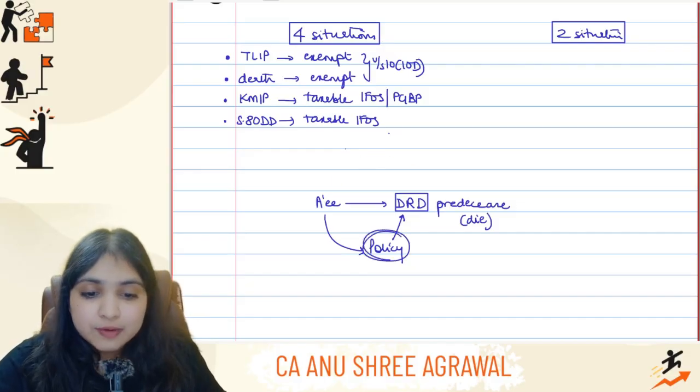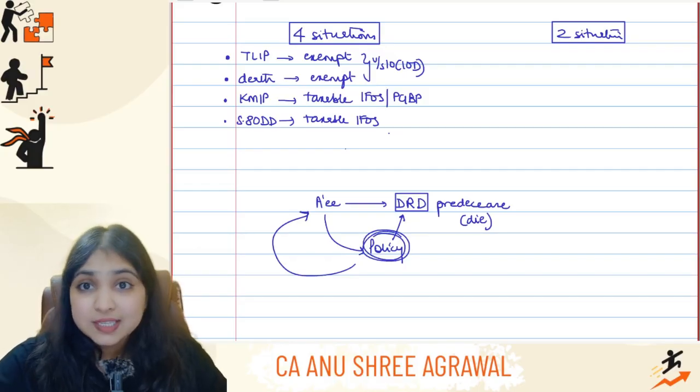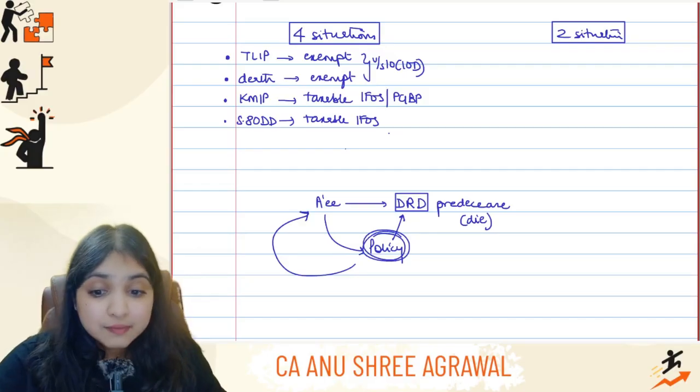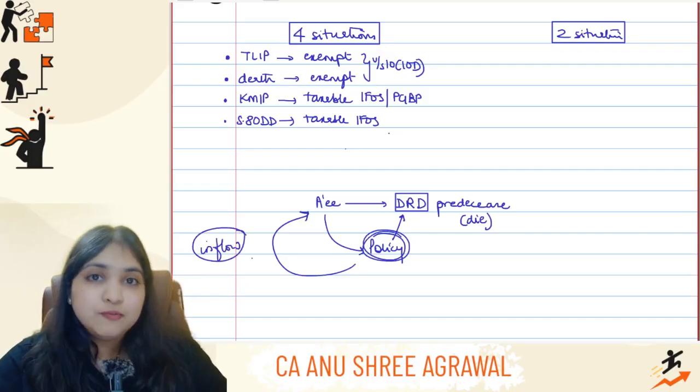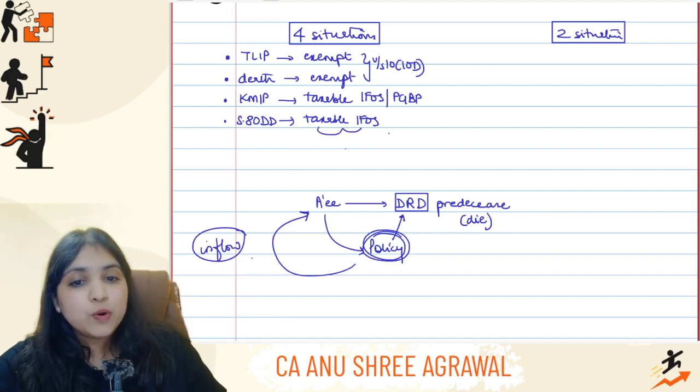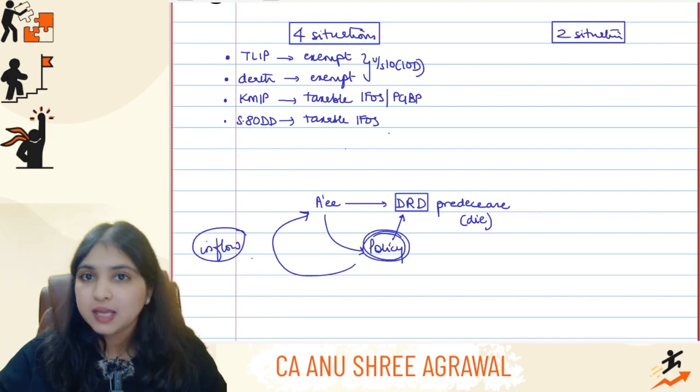In that case, whatever money got accumulated in this policy will get returned to the assessee. So the assessee will be receiving money from the life insurance company, guys. The assessee will be receiving maturity proceeds. There's an inflow for the assessee. So this inflow is what we're talking about. This inflow will always be taxable for the assessee under the IFOS head.